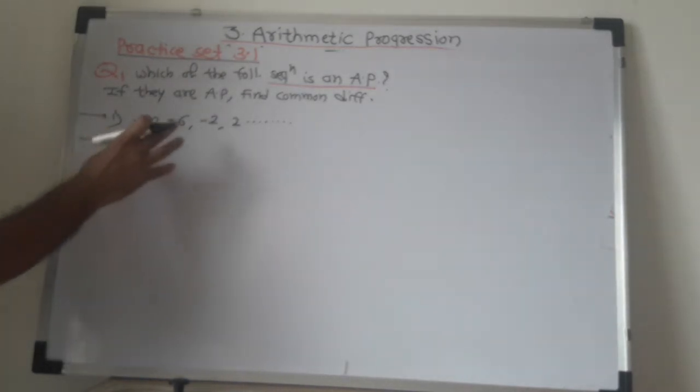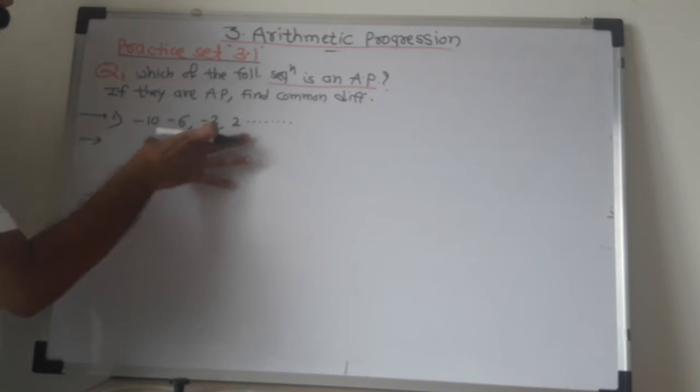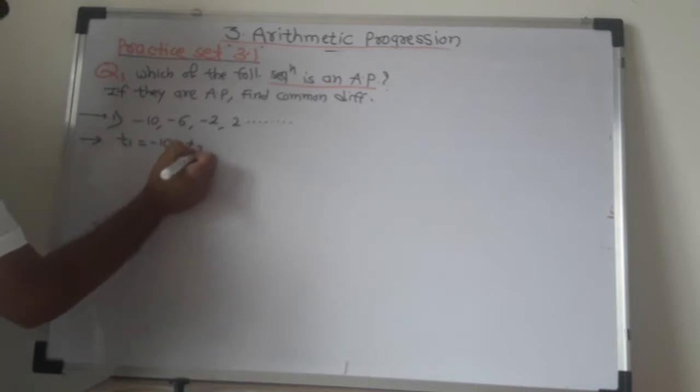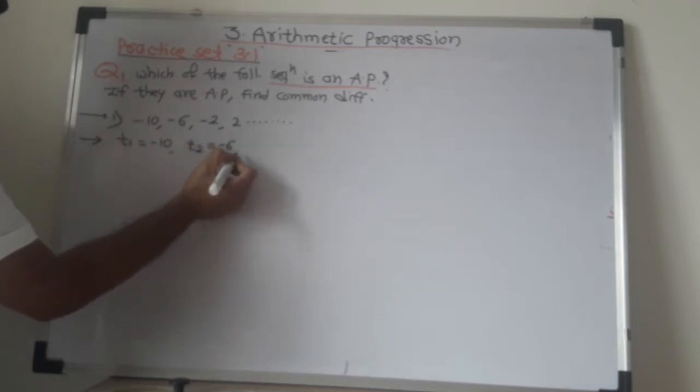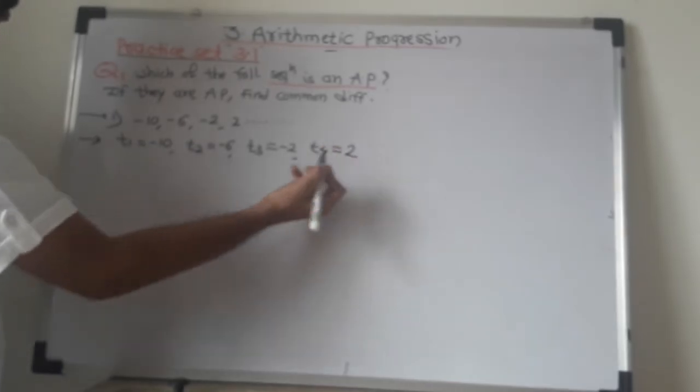If the difference between two consecutive terms is constant in the given sequence, then and only then this sequence is called an arithmetic progression. So here T1, the first term, is minus 10, T2, the second term, is minus 6, T3, the third term, is minus 2, and T4, the fourth term, is 2.